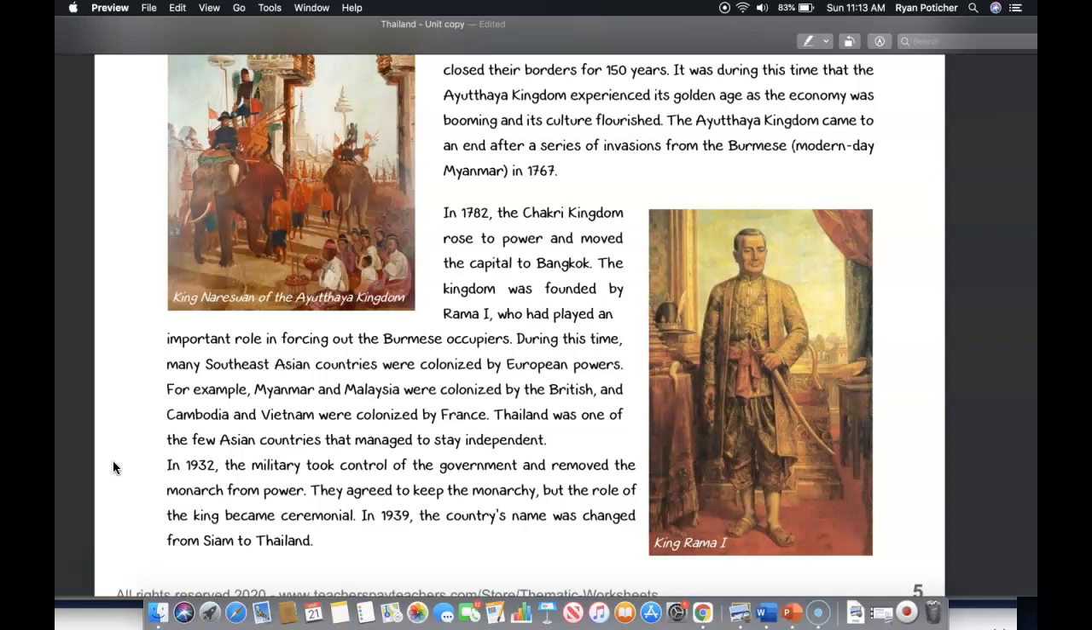Thailand was one of the few Asian countries that managed to stay independent, and in 1932, the military took control of the government and removed the monarch from power. They agreed to keep the monarchy, but the role of the king became ceremonial. So in 1939, the country's name was changed from Siam to Thailand.